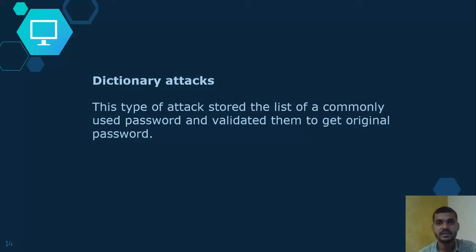They just guess the passwords and make a dictionary of that. They use the dictionary to attack. If any word from that dictionary is matched, then they will get access to the user information. Okay, this is what dictionary attacks are. They use the dictionary to validate the password of the user.